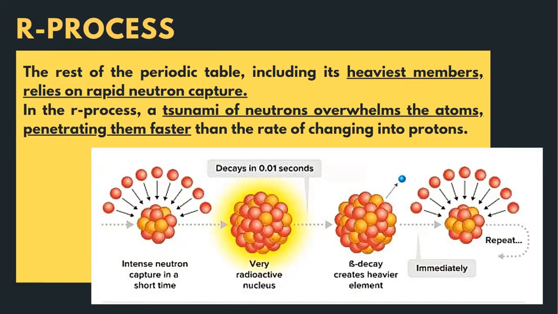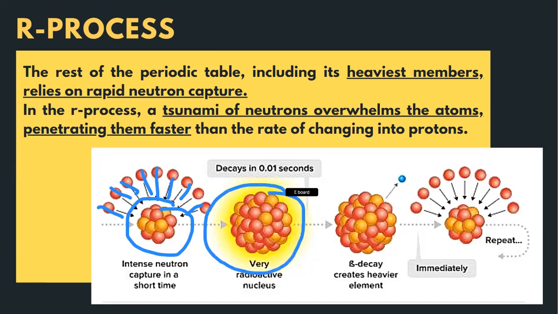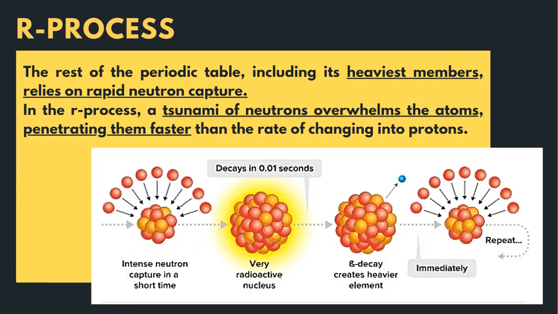The heaviest members of the periodic table rely on rapid neutron capture. In this process, your atom is bombarded by a tsunami of neutrons. There are so many, so the more neutrons it can capture, the more protons will be produced, because many neutrons transform into protons. Therefore, it will become a heavy element. When we say S process, it takes 1,000 years to form, because maybe only one neutron enters at a time.